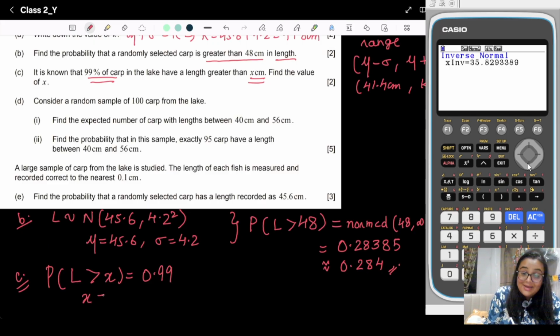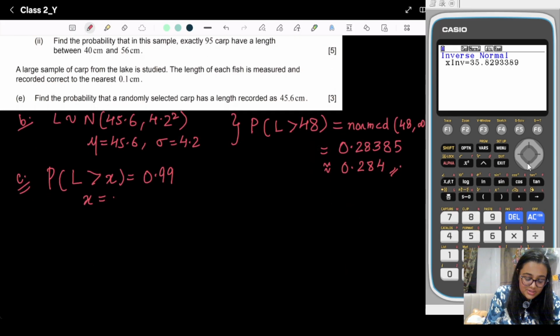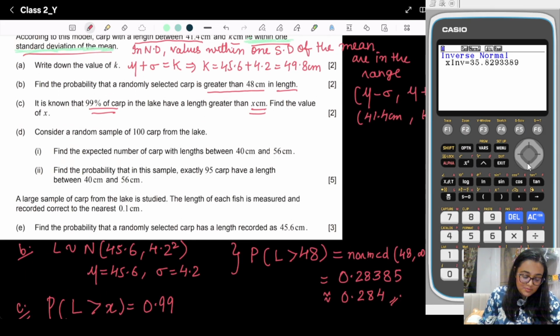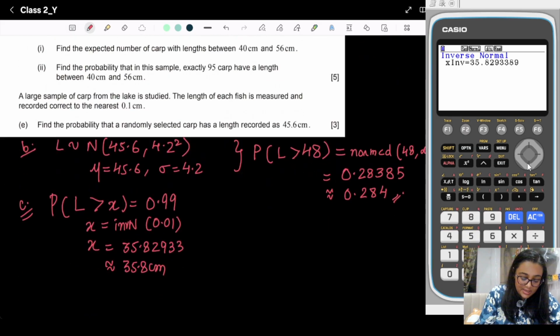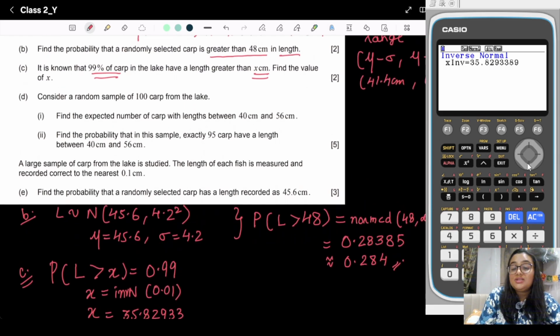But here, since it's a right tail, we will write the area as 0.01. I told you, 1 minus in the right tail. So x is equal to 35.82933, which is approximately 35.8 centimeter. Okay, that means the probability that the length of carp is greater than 35.8 is 99%.